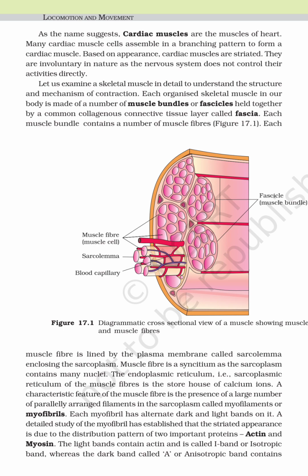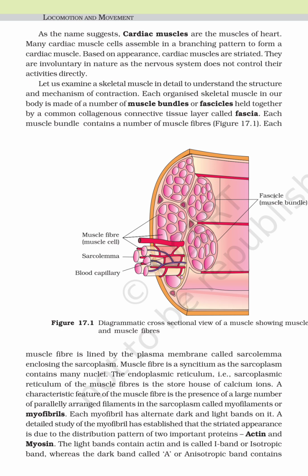As the name suggests, cardiac muscles are the muscles of the heart. Many cardiac muscle cells assemble in a branching pattern to form a cardiac muscle. Based on appearance, cardiac muscles are striated. They are involuntary in nature, as the nervous system does not control their activities directly. Let us examine skeletal muscles in detail to understand the structure and mechanism of contraction.